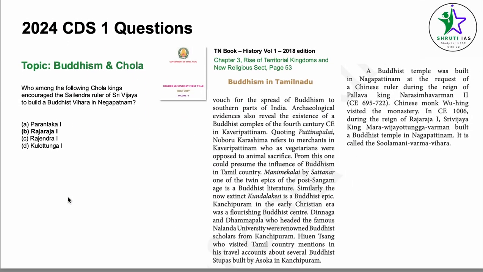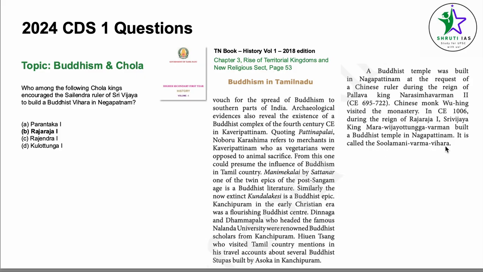Coming to the next question, the topic is Buddhism and Cholas. Which among the following Chola kings encouraged the Sailendra ruler of Sri Vijaya to build a Buddhist vihara in Negapatnam? The answer is Rajaraja I. We find this answer in Tamil Nadu History, Volume 1, 2018 edition, Chapter 3, Rise of Territorial Kingdoms and New Religious Sects, page number 53, Buddhism in Tamil Nadu. In CE 1006, during the reign of Rajaraja I, Sri Vijaya King Mara Vijayottungavarman built a Buddhist temple in Negapattinam. It is called the Chulamanivarma Vihara.